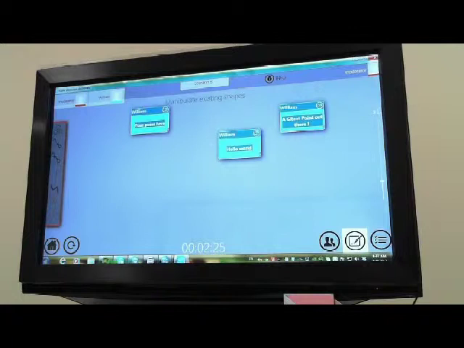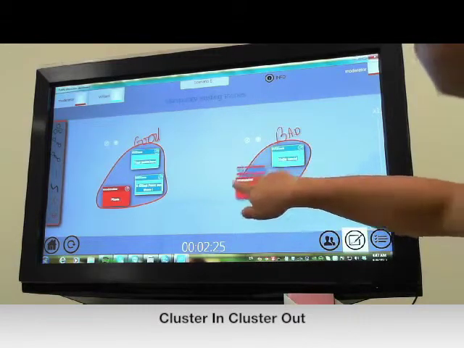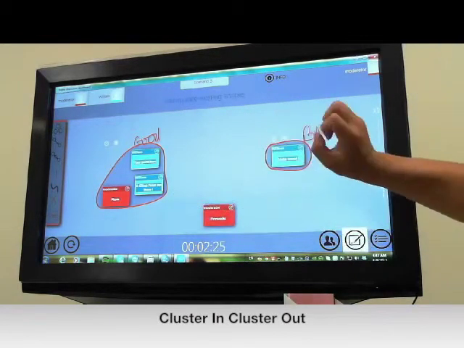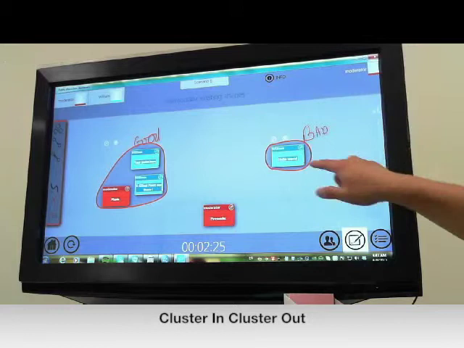Another thing is that we want to rearrange our idea boxes into different clusters. For example, I want to put this bad point into a good group, and I want to put this good point into a bad group. How do I do that? In order to get out of the cluster, all you have to do is bring it out, and then the cluster resizes itself to just a single idea box.